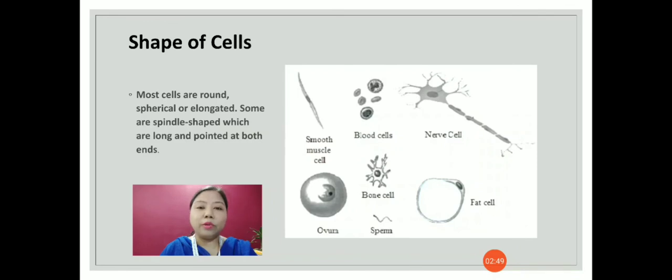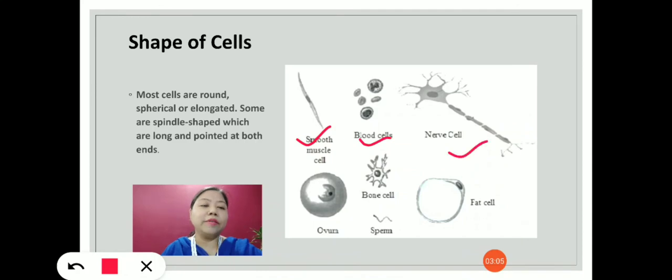Now let us look at the shape of the cells. Most cells are round, spherical or elongated. Some are spindle shaped, which are long and pointed at both the ends. Look at the picture. Smooth muscle cell, blood cell, nerve cell, ovum, sperm, bone cell, fat cells. So these are all cells which are present in the human body and other animals. You'll find that the shape of all the cells are different.